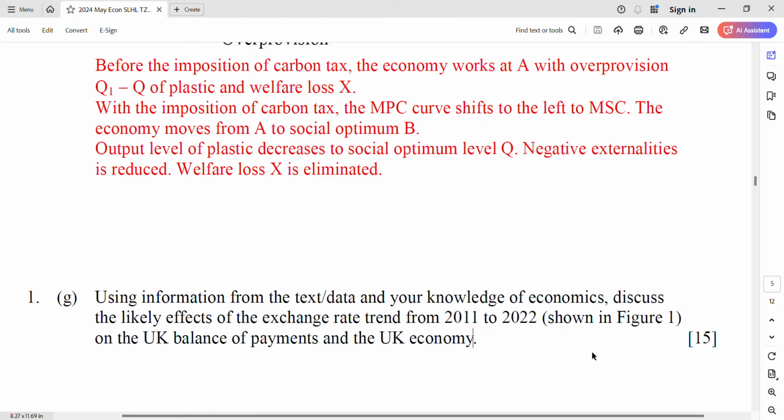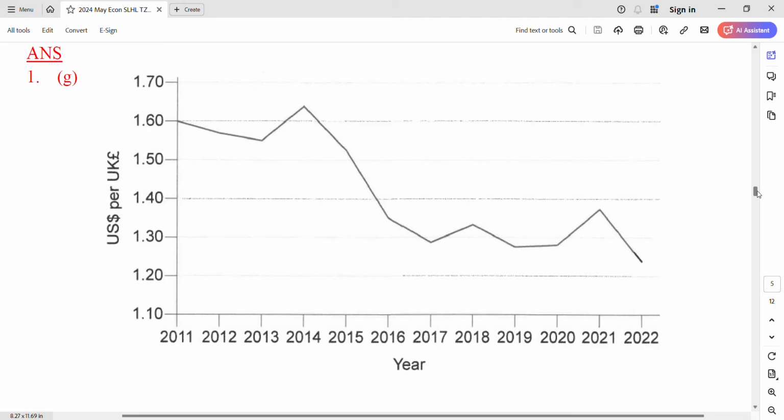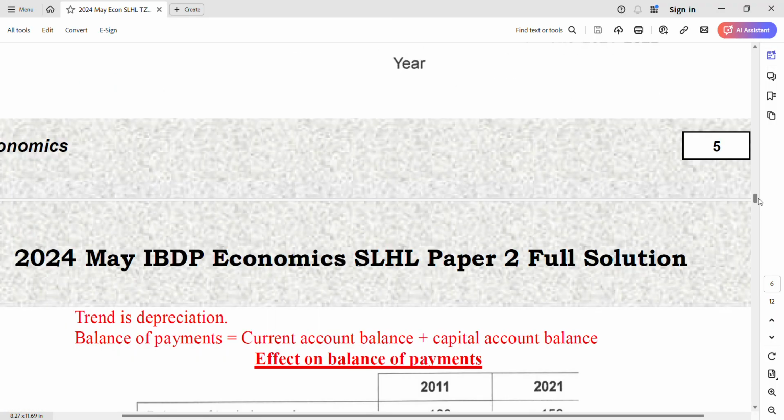First of all, you have to recognize the exchange rate trend. Easy to recognize. Look at here. The diagram is here. Just be careful. Look at the left-hand side: US dollar per UK pound or UK pound per US dollar. This one is US dollar per UK pound, and it goes down, which means yes, depreciation of the UK pound. So first of all, you recognize it is a depreciation trend, and then forget about this curve. It is a trend, it is depreciation, and you write this down explicitly, and you write down balance of payments explicitly.